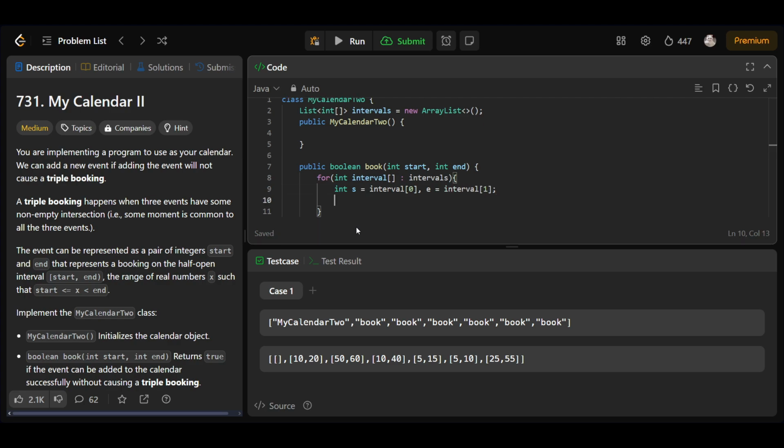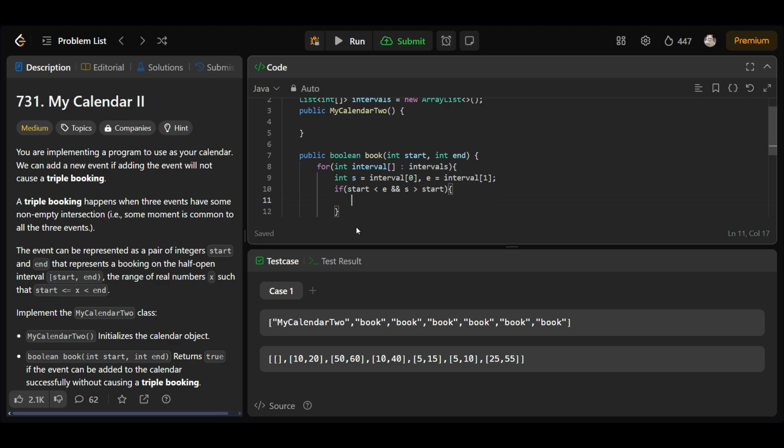And with the same condition we'll be checking that if start is less than e and end is greater than s. Now we'll have some new variables. Basically here we are checking the case for overlapping intervals, so new start will be equal to the maximum of s comma start.